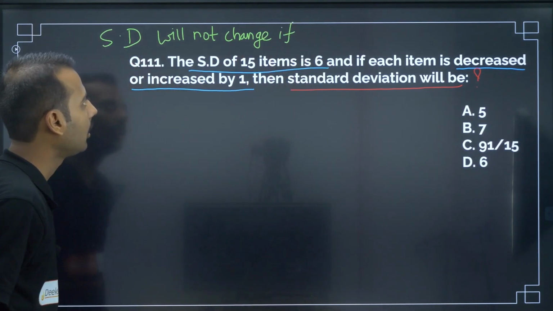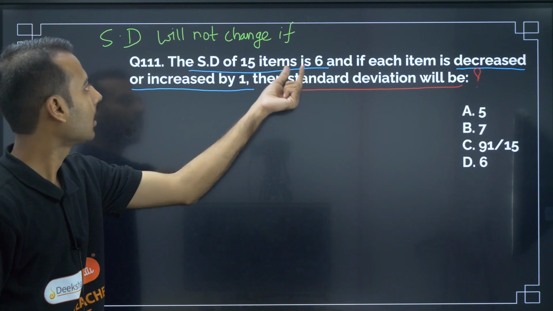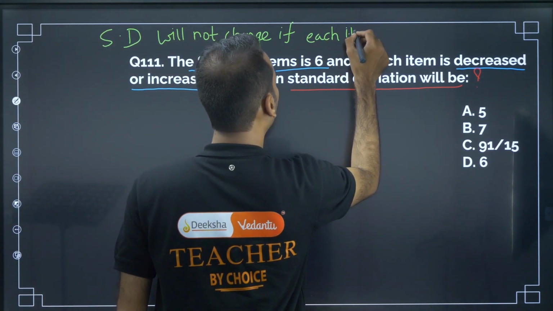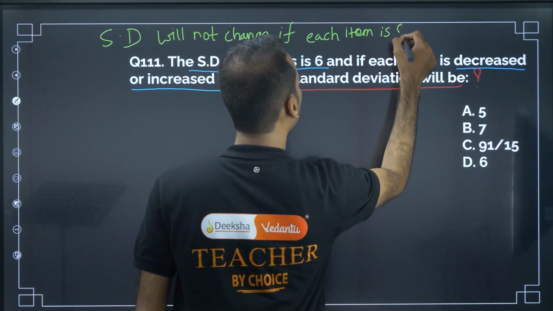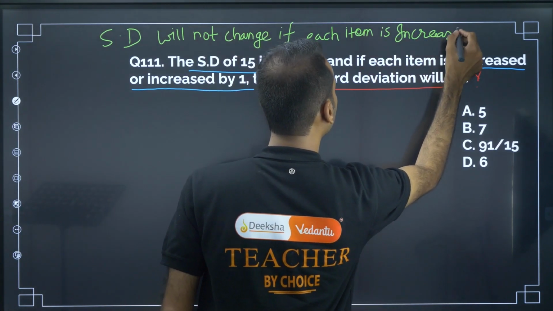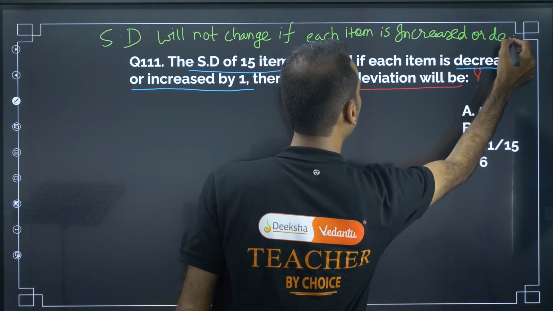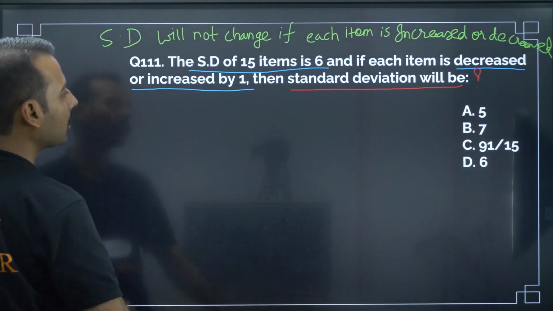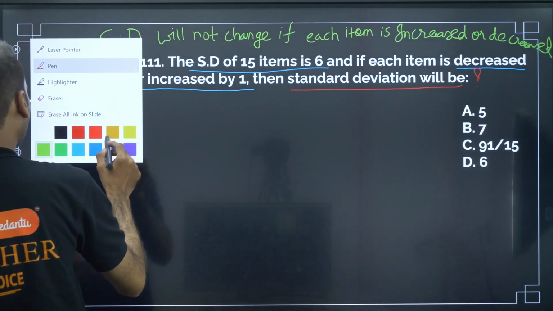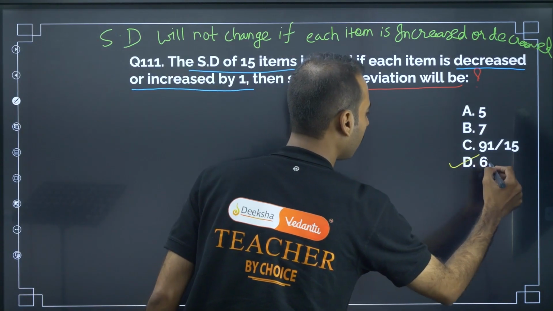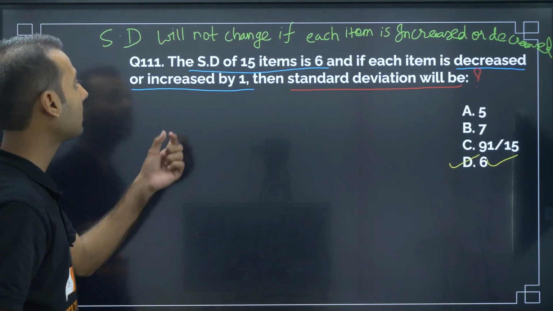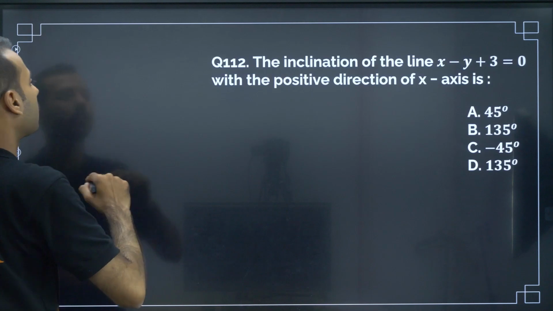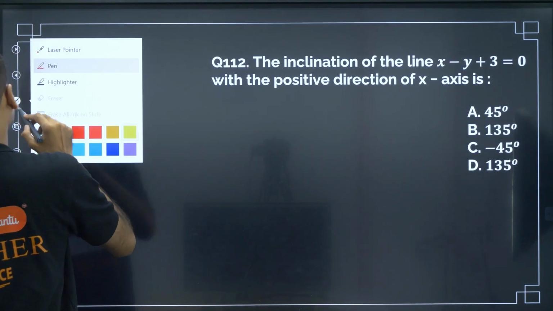if each item is increased or decreased. So the standard deviation of 15 items is 6. That means after increasing or decreasing also it will be 6 only. So 6 is the answer. Anyway, standard deviation will change if you multiply some constant to that, but that is another story. Now, moving on to the next question.